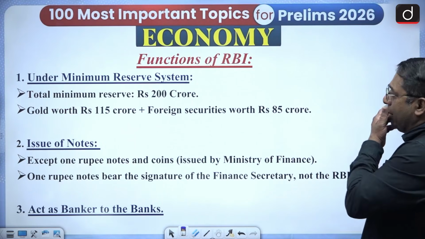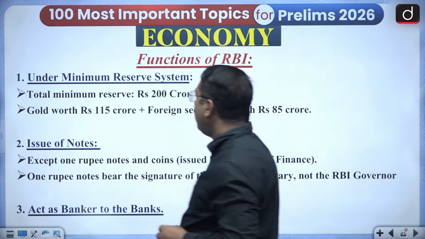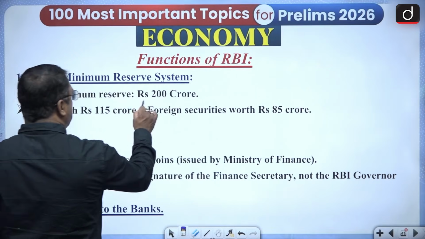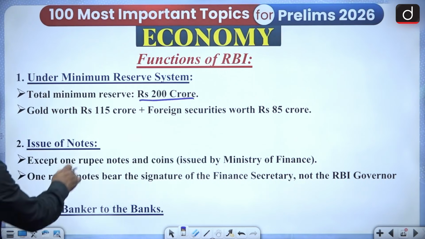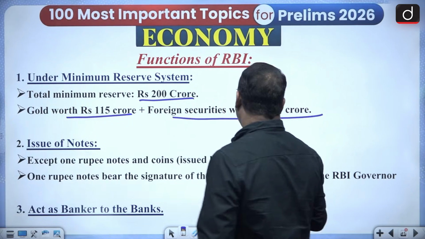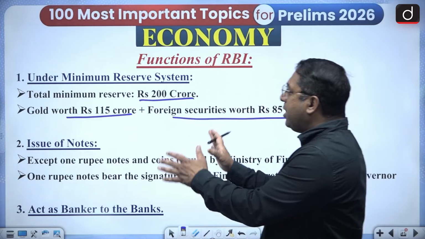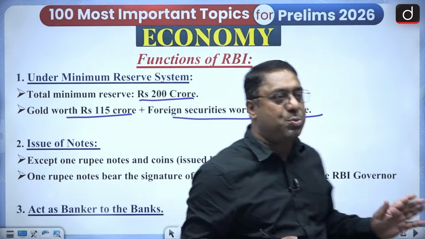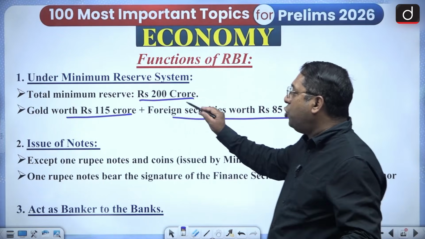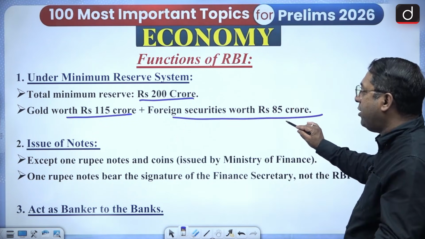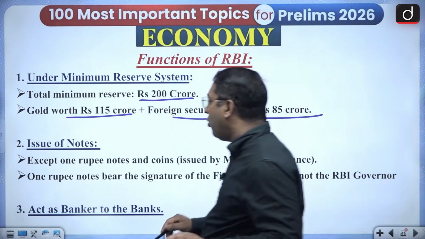Okay. Then functions. Under the minimum reserve system, the total minimum reserve is 200 crores: gold worth rupees 115 crore, and also foreign securities worth 85 crores. This is the minimum reserve. Under that minimum reserve system, this much must be the reserve with the RBI: 200 crores, 115 crores gold and foreign securities worth 85 crores.